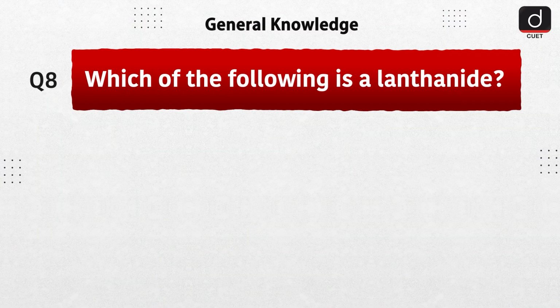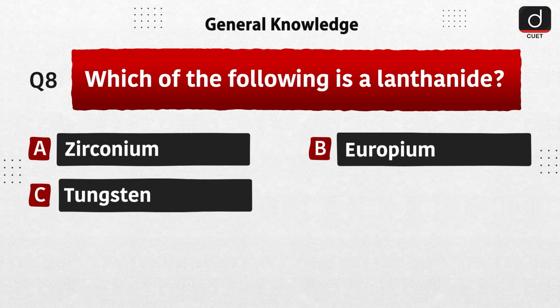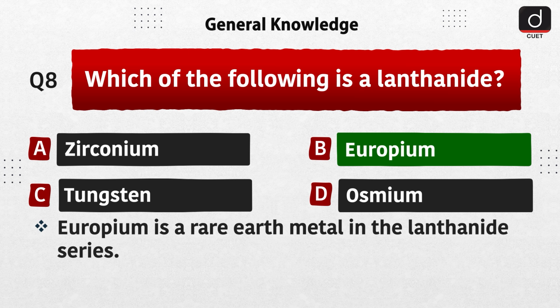Next question is, which of the following is a lanthanide? A. Zirconium, B. Europium, C. Tungsten, D. Osmium. The correct answer is option B. Europium. Europium is a rare earth metal in the lanthanide series.